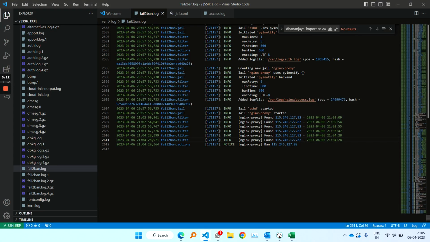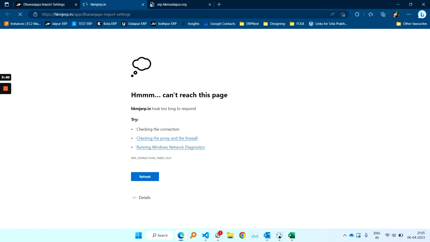And how does it observe the patterns? I'll show you that also in the settings file. Based on those patterns, it will assume that it is an unauthorized access, and again, if it is happening, it will block it. So you can see it has blocked at 9:04. At what time it will unblock or unban again, that is also customizable, so we'll go to that also. So this is how our websites get blocked. You can see can't reach this page.